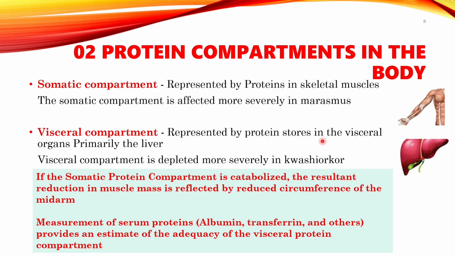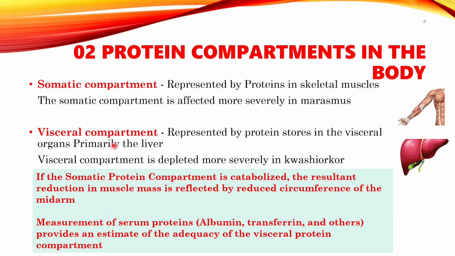While the protein that is stored in visceral organs, particularly in the liver, is known as the visceral protein compartment. So in the liver we have the visceral protein compartment, and that is more severely depleted in Kwashiorkor type of protein energy malnutrition. Now you can imagine that if the somatic protein compartment is catabolized or utilized, then your muscle mass is decreased and so you have a reduced circumference of the midarm.